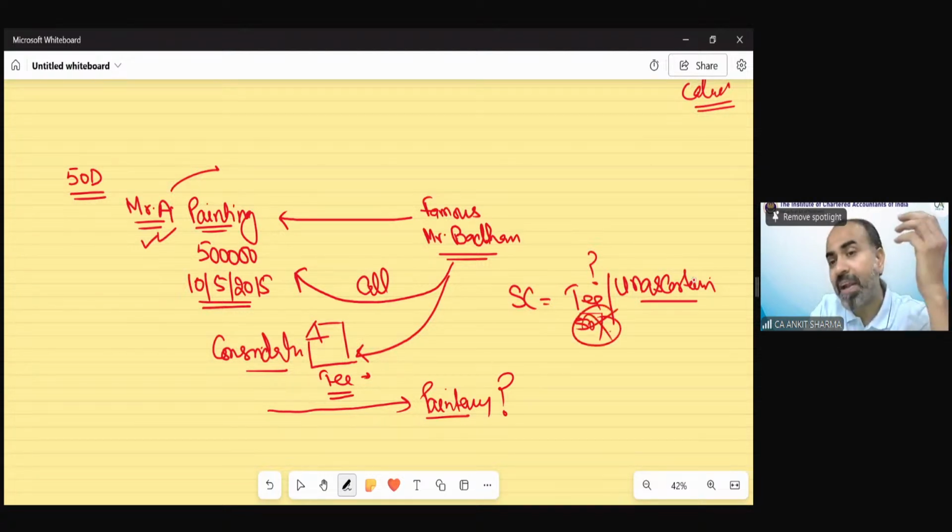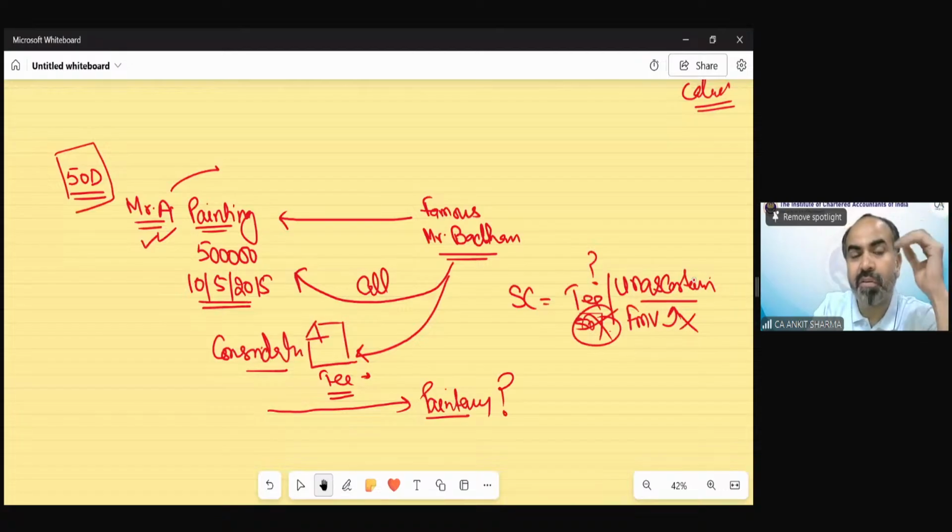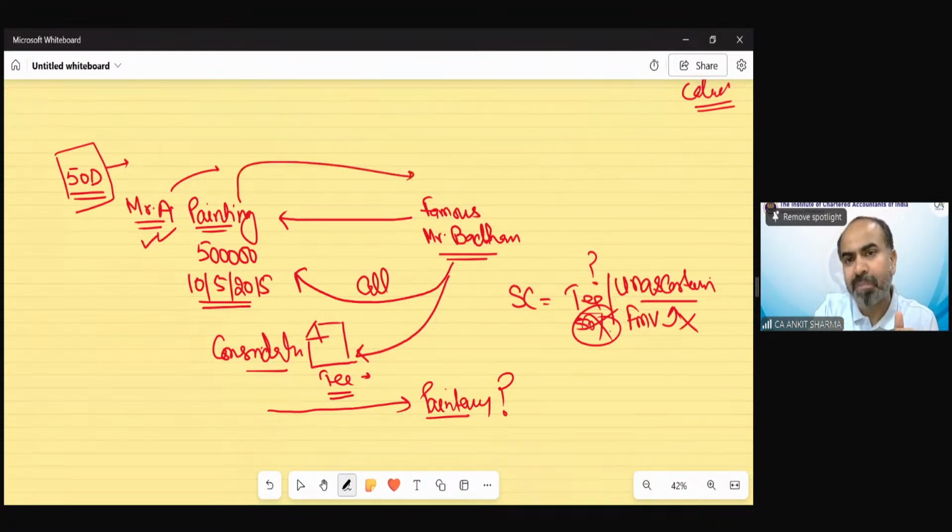So how will we find out the value? In this case, we cannot find out the FMV of this tea consideration anyhow, because it will vary from person to person. So for that purpose, section 50D says, if this kind of scenario arises in which you do not have any certain value, because the value could change according to the person, then in that case, the asset you have transferred, the painting you have transferred, must have an FMV on this date, the FMV at the time of transfer.